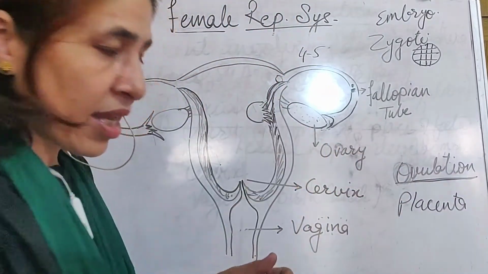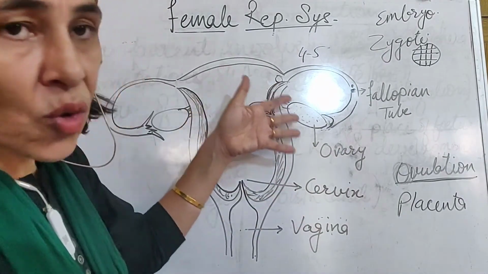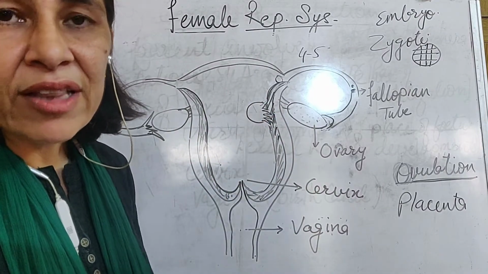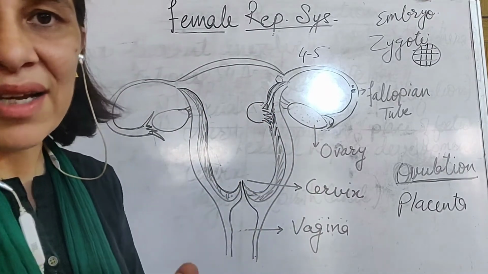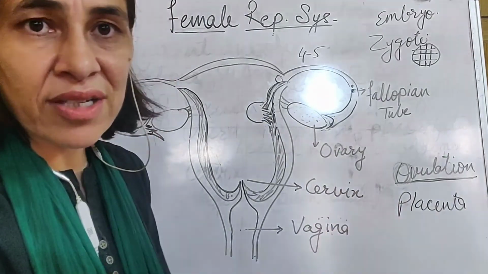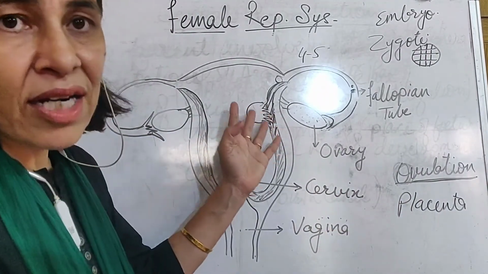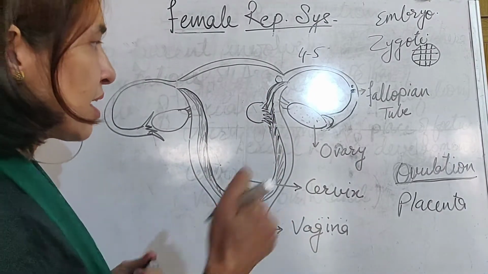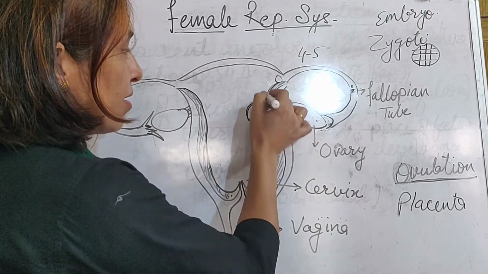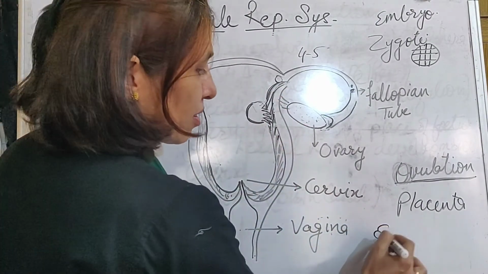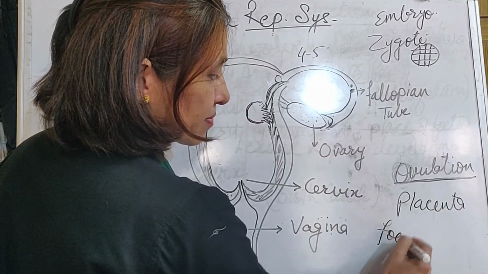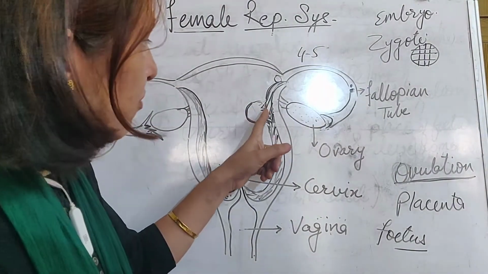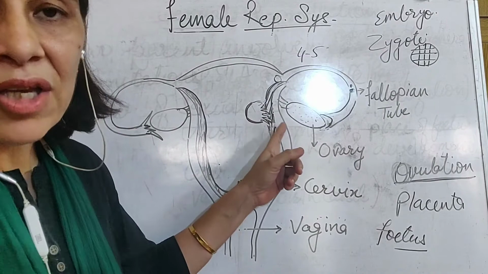Here, these villi outgrow and join with the blood vessels of the endometrial lining. When the two blood connections and the villi are connected, that is placenta formation, and then the embryo starts developing with the support of the mother. It keeps on increasing in size and results in the formation of the fetus. This fetus is joined with the placenta to the mother's body, to the uterine wall.